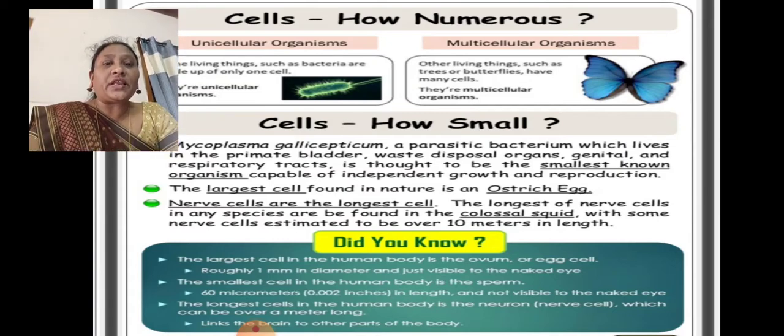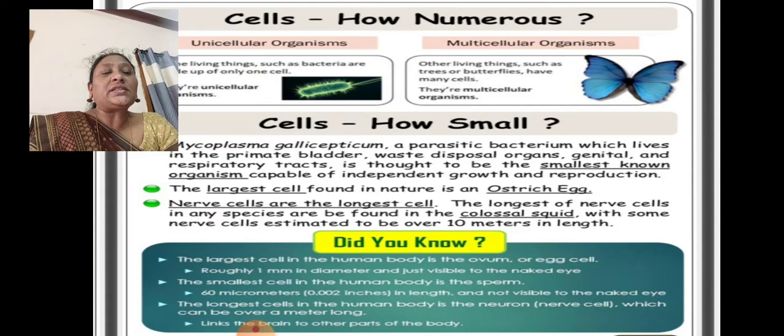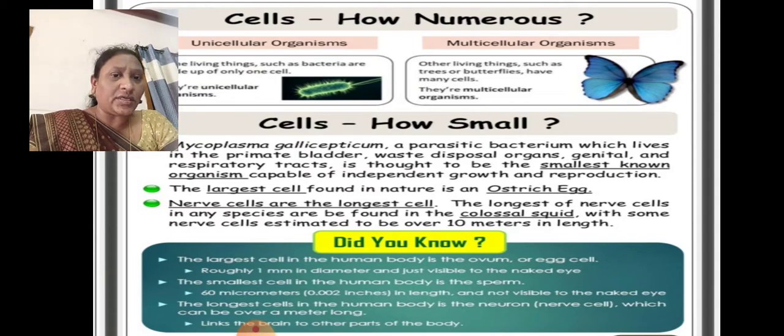So you have been given a few points here. The largest cell in the human body is the ovum or egg cell, roughly 1 millimeter in diameter and just visible to the naked eye. The smallest cell in the human body is the sperm. It is 60 micrometers, 0.002 inches in length and not visible to the naked eye. Nerve cells can be over a meter in length.